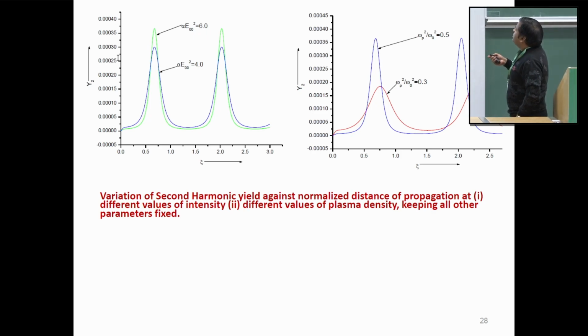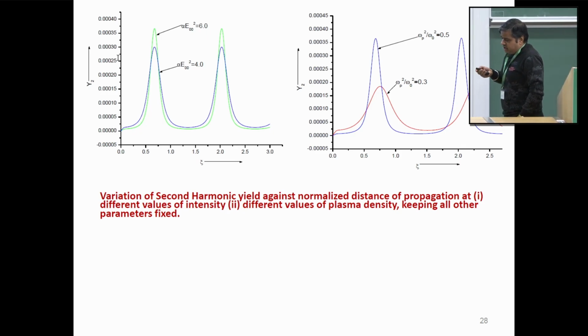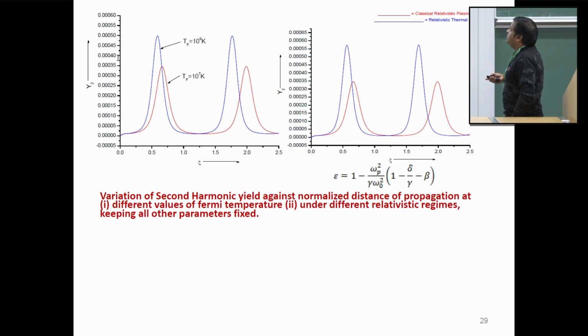So this is showing the variation of efficiency of second harmonics against the nominal distance of propagation at different values of plasma density. And again, it is observed that as we keep on increasing the value of plasma density, efficiency of second harmonics is increasing. This is again because efficiency of second harmonics Y2 is directly connected with the self-focusing of the beam. Since self-focusing is increasing with increase in plasma density parameter, that's why here efficiency of second harmonics is also increasing.